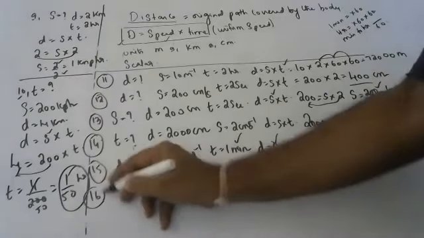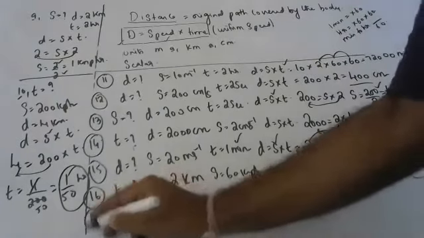Next, find the time in which a body covers 2 kilometers with a speed of 60 kmph. Distance is equal to speed into time. 2 kilometers is equal to 60 into t. That is equal to 2 by 60, that is 1 by 30 hours, which is 2 minutes.